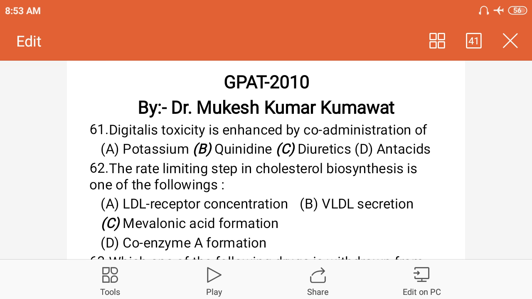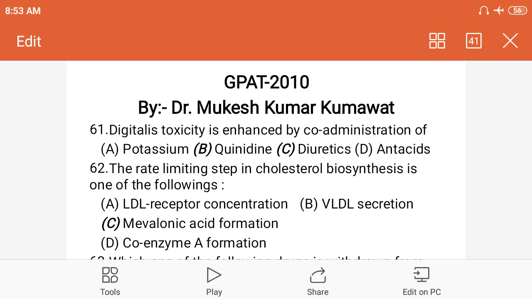Next, diuretics. Diuretics are the drugs which are used to increase the urine volume. So urine volume can be enhanced by taking diuretics, and there is no relation between urine volume and digitalis.